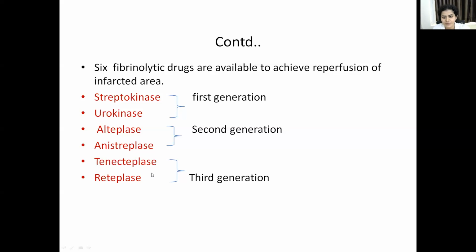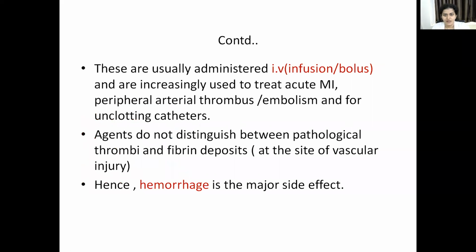They are developed by recombinant DNA technology, and the 3 drugs are called recombinant tissue plasminogen activators. So remember, the drugs ending with T-E-P-L-A-S-E, teplase: alteplase, tenecteplase and reteplase. These are the 3 drugs which are called recombinant tissue plasminogen activators because they are developed by recombinant DNA technology.